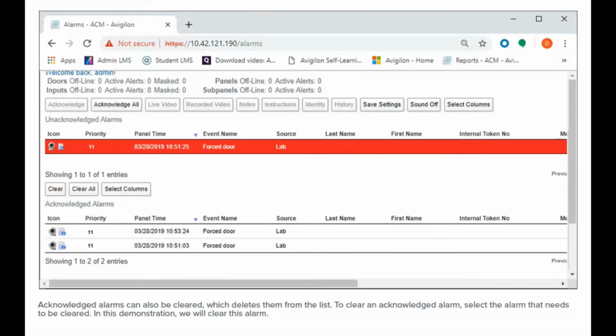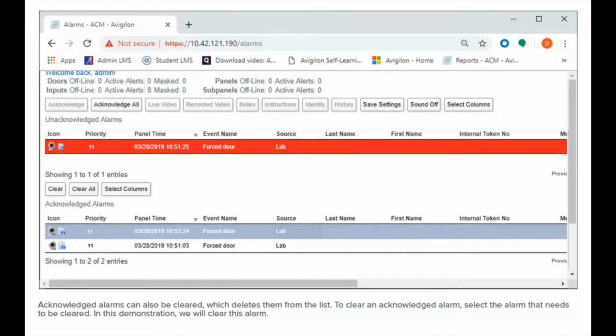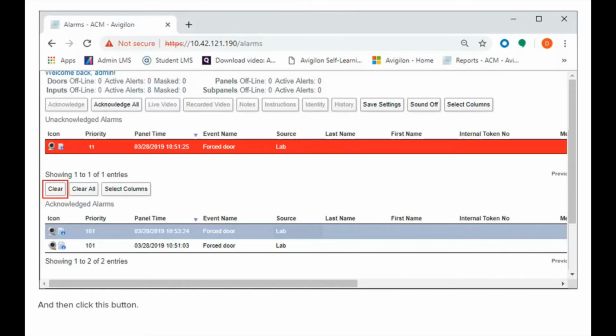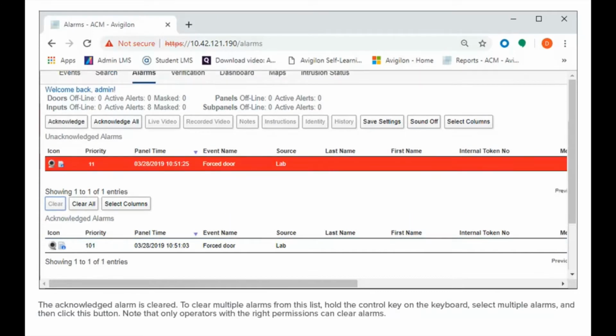Acknowledged alarms can also be cleared, which deletes them from the list. To clear an acknowledged alarm, select the alarm that needs to be cleared. In this demonstration, we will clear this alarm. And then click this button. The acknowledged alarm is cleared.